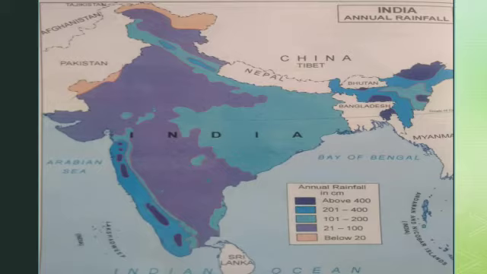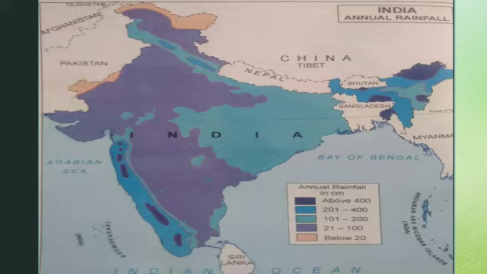Suitable titles are given on the basis of the information provided, so their titles keep changing. For example, here we have annual rainfall through a thematic map.